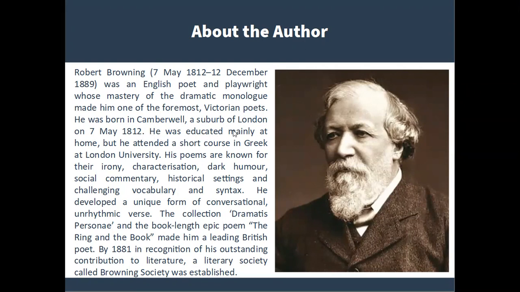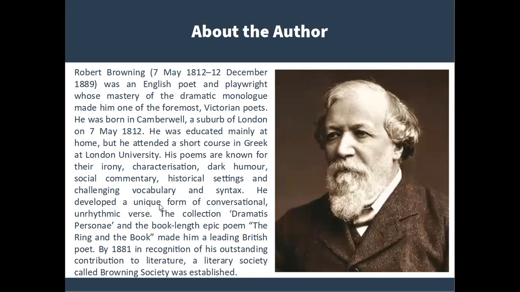He was educated mainly at home, but he attended a short course in Greek at London University. His poems are known for their irony, characterization, dark humor, social commentary, historical settings, and challenging vocabulary and syntax.